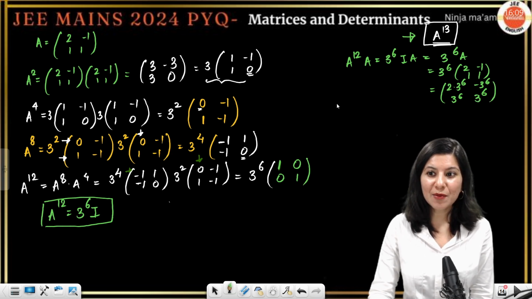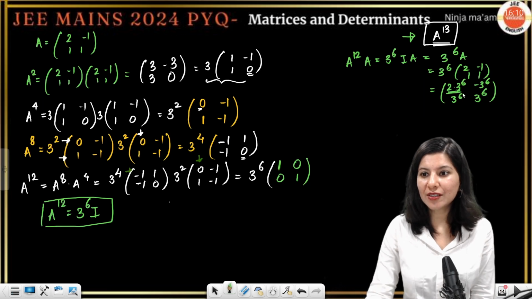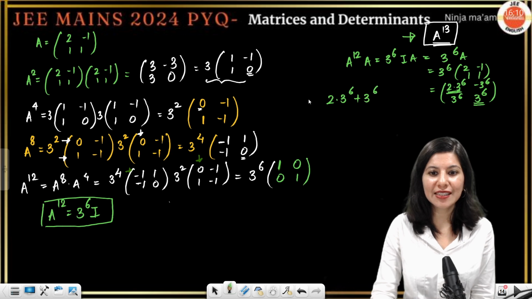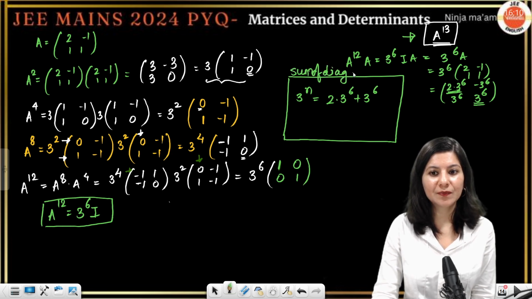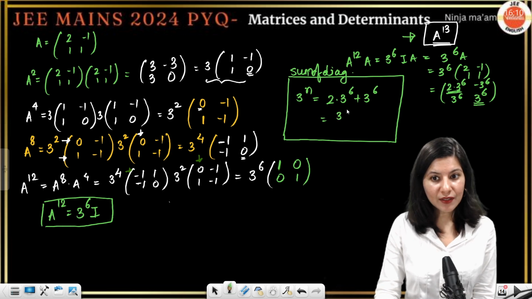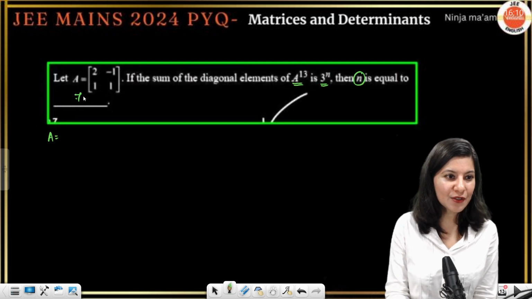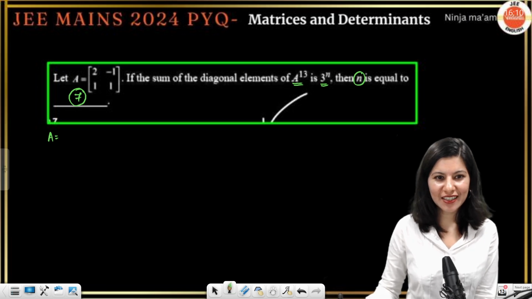Now tell me, sum of diagonal they are giving is 3 raised to power n. Sum of diagonal will be this plus this. So 2 dot 3 raised to power 6 plus 3 raised to power 6 is equals to 3 raised to power n. That is going to be sum of diagonal elements, right? And that is going to be 3 power 7 is equals to 3 raised to power n. N is coming out as 7, and final answer of this particular question is, there you go, 7, right?